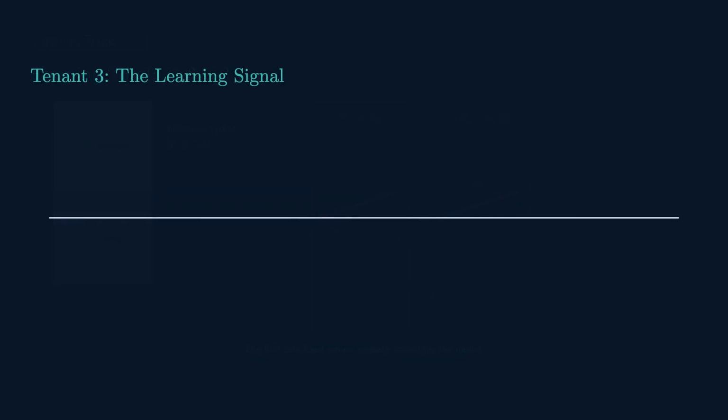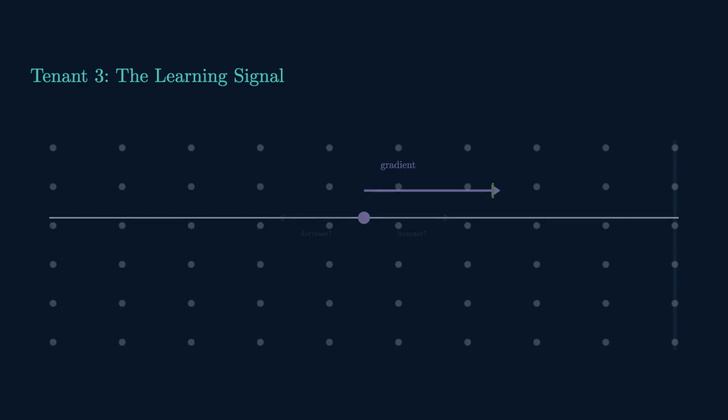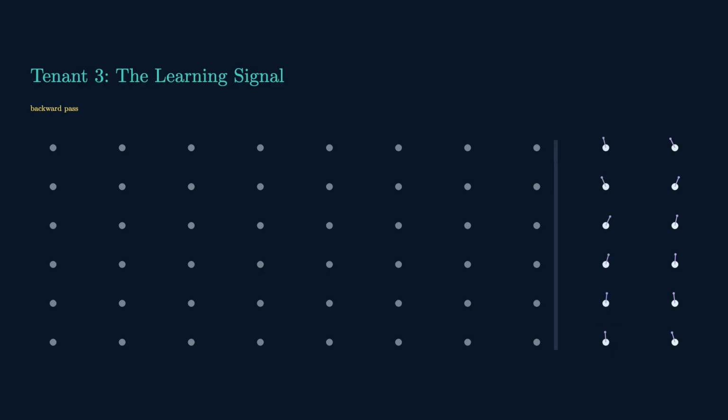Tenant 3, gradients. A gradient answers one question for each parameter. If you nudge this number up a tiny bit, does the prediction get better or worse, and by how much? Direction plus magnitude. During the backward pass, the model computes one of these for every trainable parameter, sweeping backward through the whole network. One per parameter. So do the multiplication.